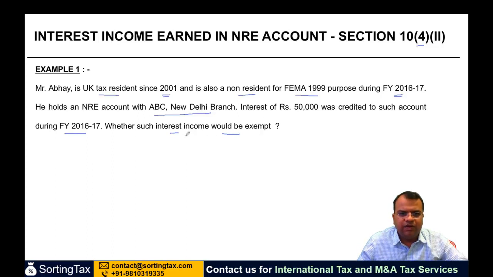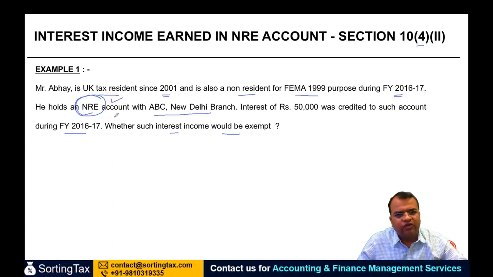Now in this particular case, every time you get a question like this, you should recall in your mind what are the conditions for exemption. The first condition is that the interest should be on an NRE account. Since it is on an NRE account, this condition is satisfied. Second is the bank account should be in India. Now again, if I look at this bank, this is in India, so that condition is also satisfied.